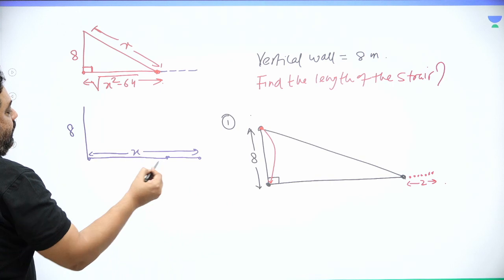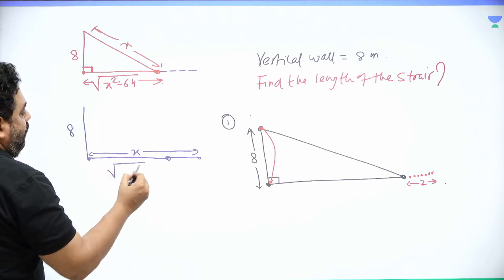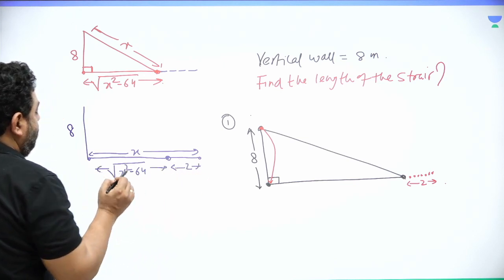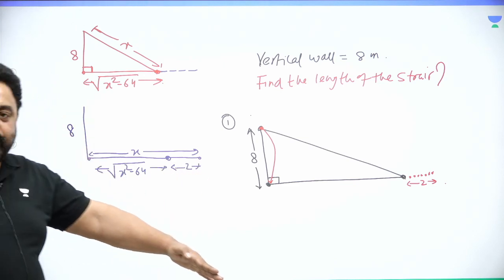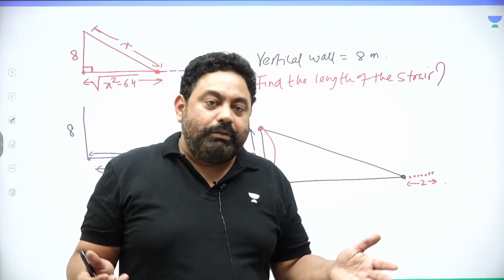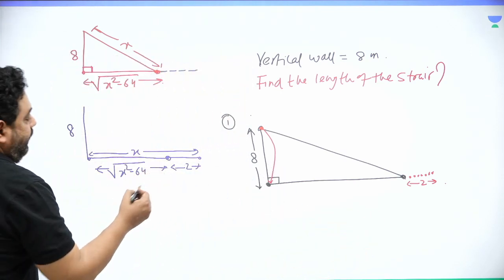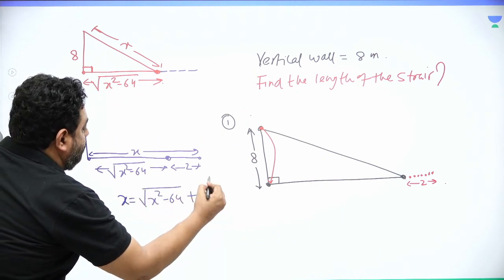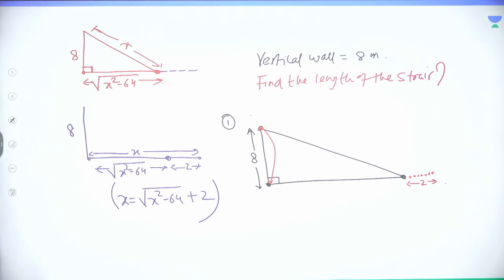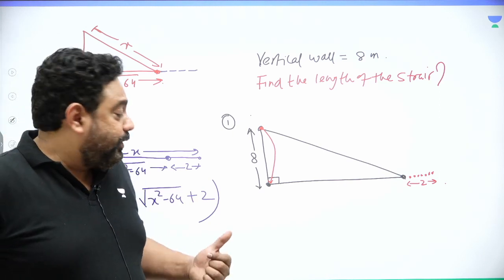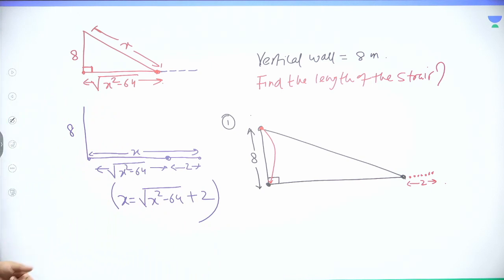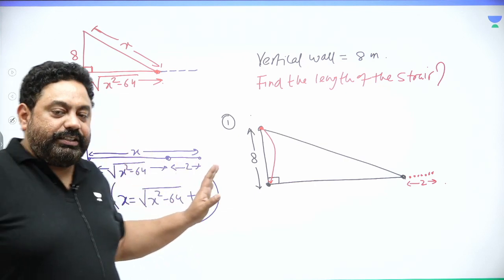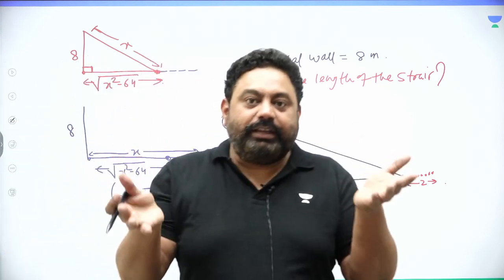What was this length? This length was under root of x square minus 64, and this length was 2. So as the ladder falls down, the length of the ladder remains the same, but now the ladder is equal to under root of x square minus 64 plus 2. If you are a smart guy, you would not use any algebra over here. From the options, you'll pick one option and fit it in over here, and you get your answer, right? One way of solving.